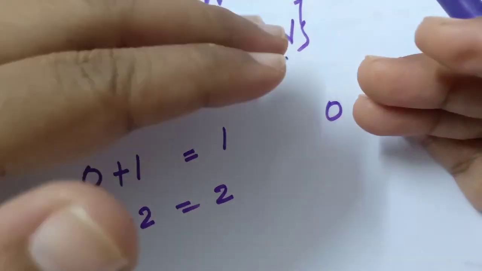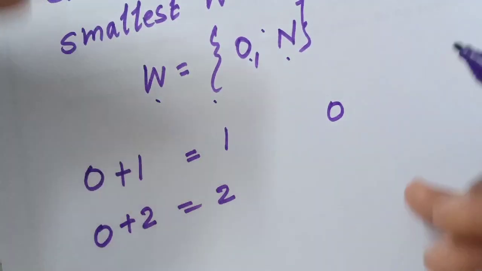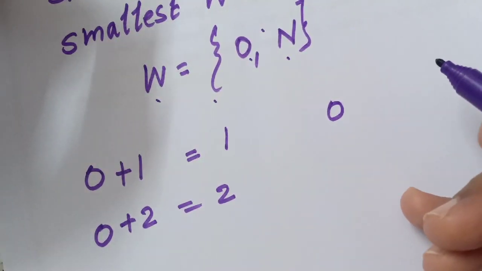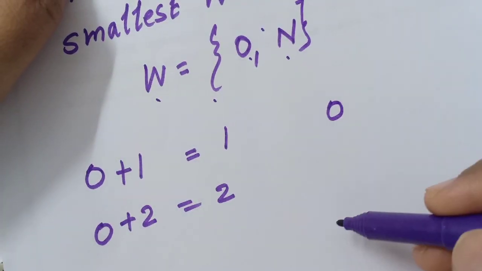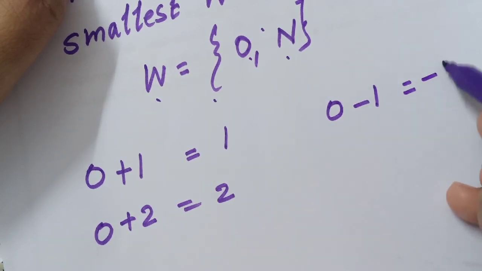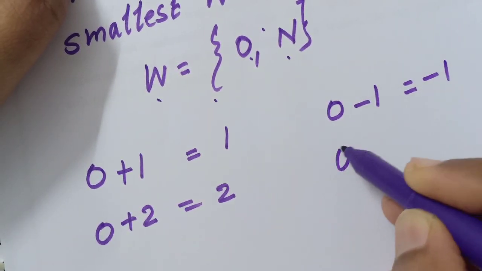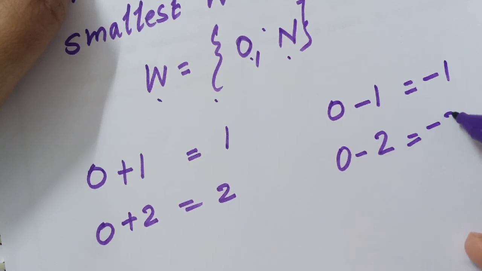So if the temperature goes down, if it is less than 0, we should know what -7 degree is, right? If the temperature is reducing from 0 by 1, we will say -1. If from 0, 2 is reduced, we will say -2.